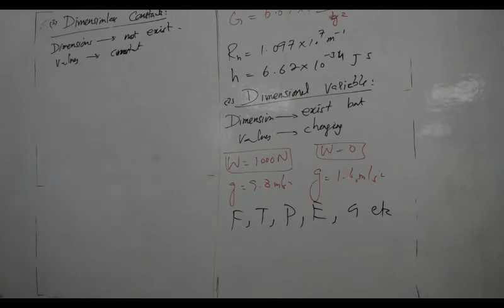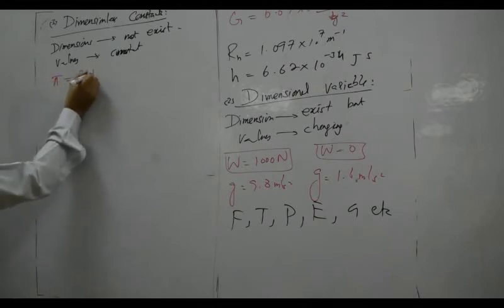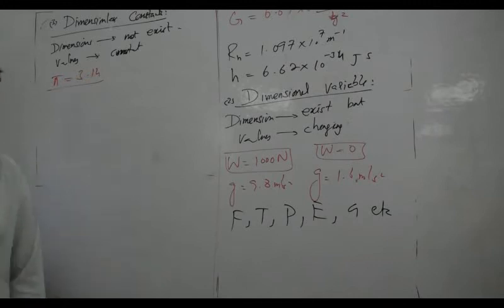That is called a dimensionless constant. For example, pi. The value of pi is 3.14. It is constant everywhere, but pi has no dimension.